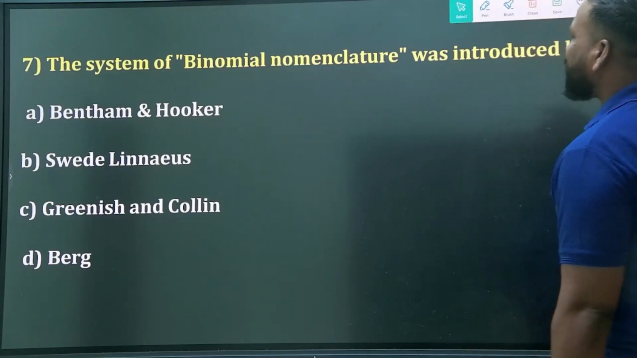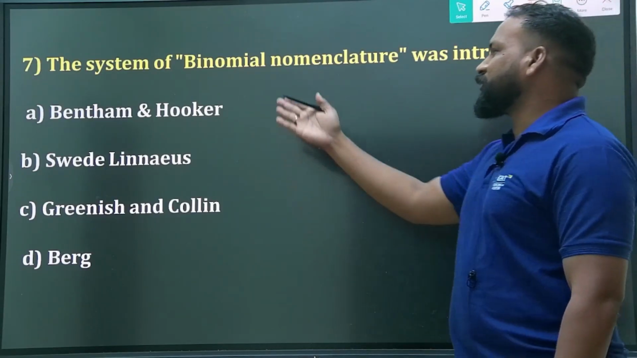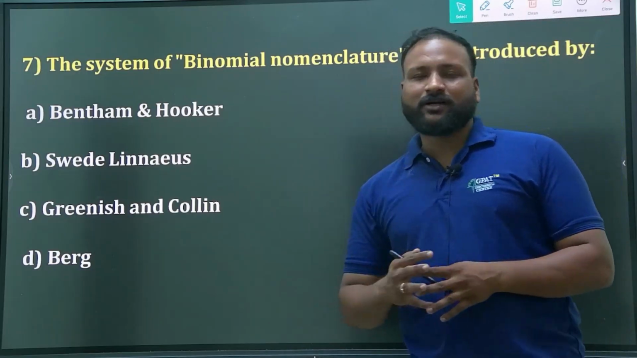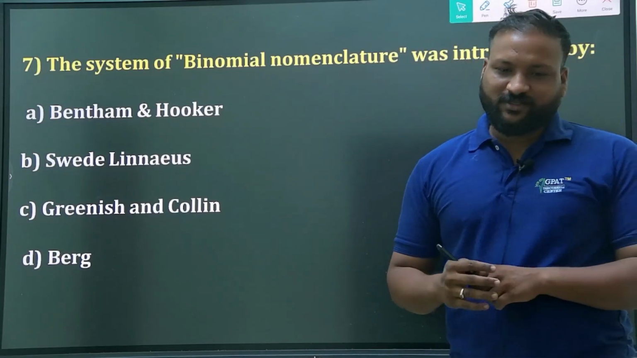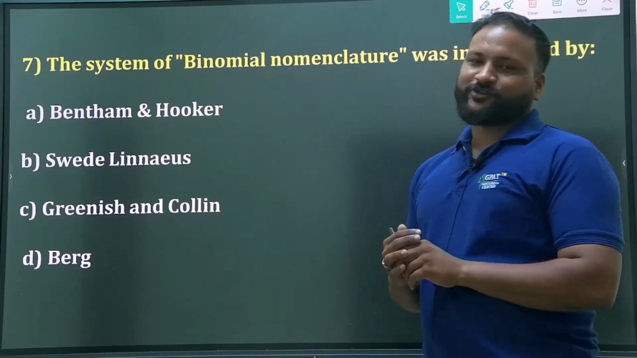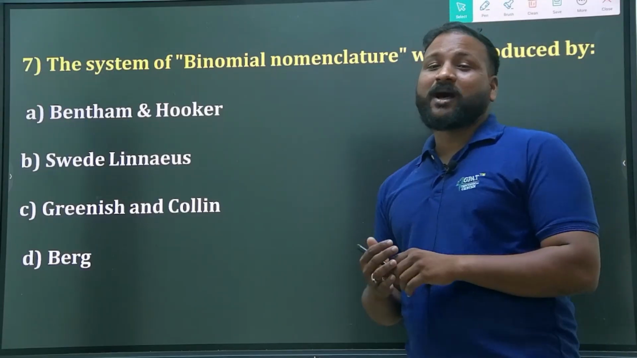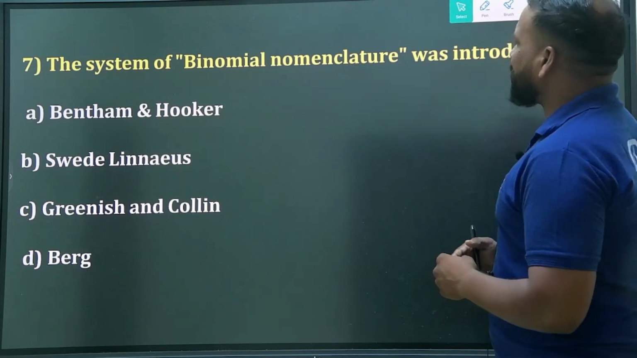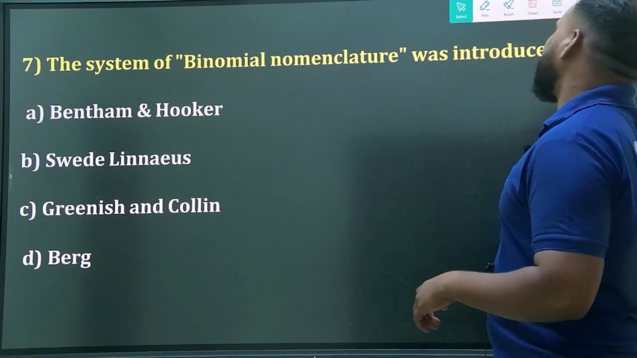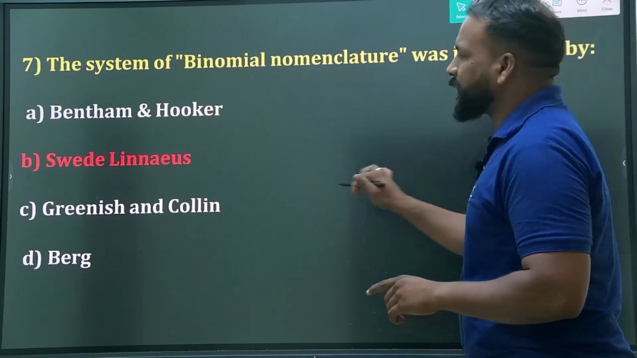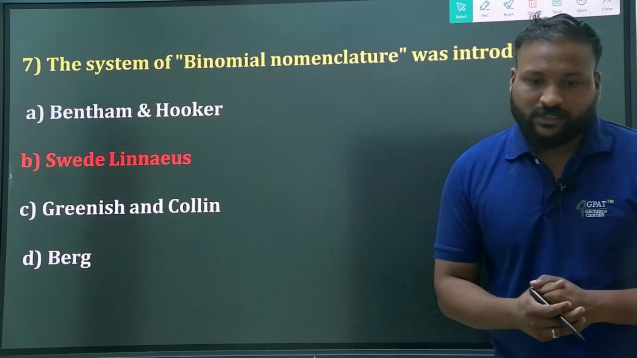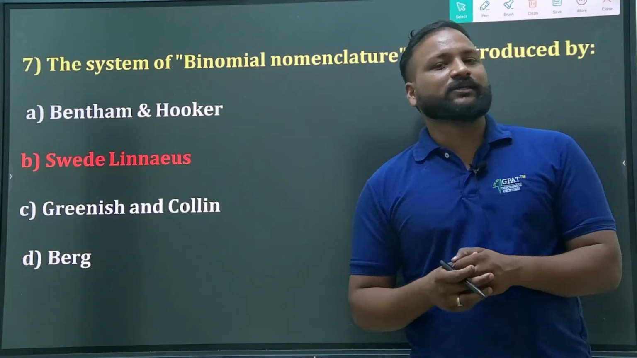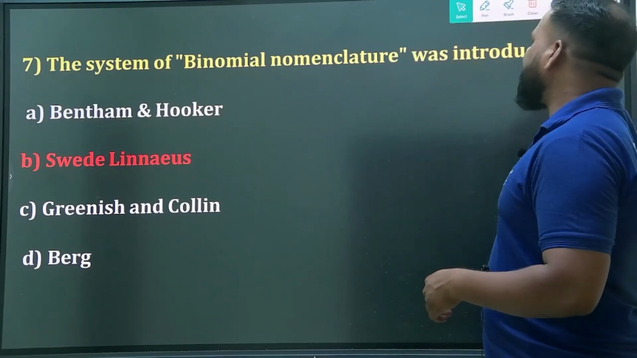The system of binomial nomenclature was introduced by which of the following scientists? Bentham and Hooker, Sweden Linnaeus, Greenish and Collin, or Berg? Who is that? As we are all biology students, all science students, we know that already. The binomial nomenclature was introduced by only one person, undoubtedly option B, Sweden Linnaeus. Very good, great going.